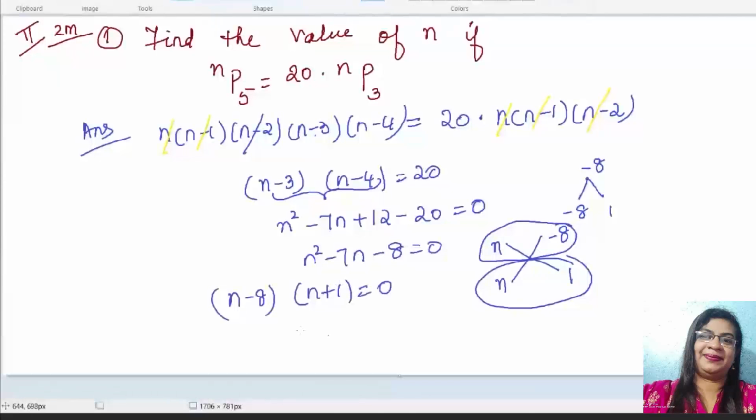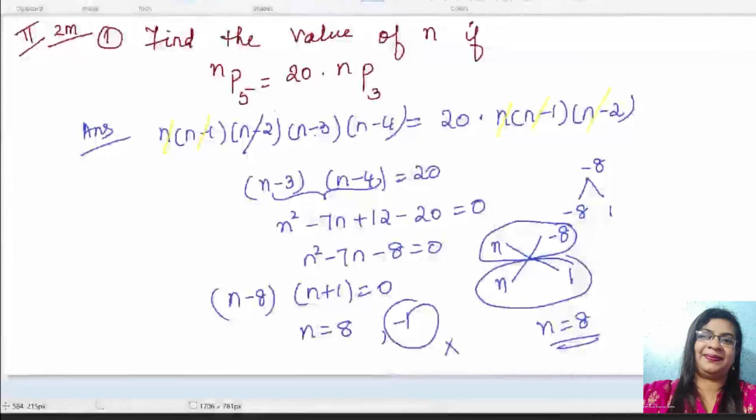So I will get a quadratic equation. When I multiply this, what am I going to get? n square minus 3n minus 4n is minus 7n, plus 12 minus 20 is equal to 0. So I'm getting n square minus 7n, and plus 12 minus 20 is minus 8, isn't it? So which two numbers, when I multiply, I should get minus 8, but when I add, I should get minus 7? Minus 8 and 1, is it possible? Minus 8 into 1, when I multiply, I get minus 8. When I add, I get minus 7.